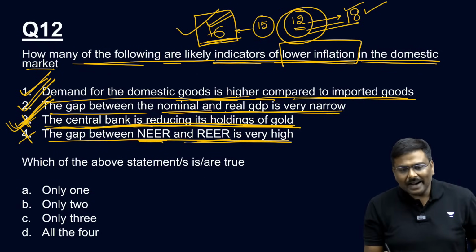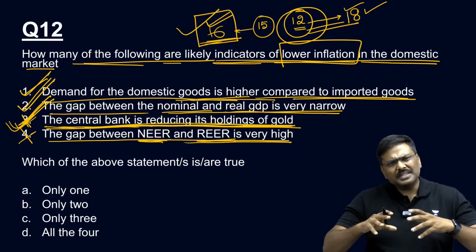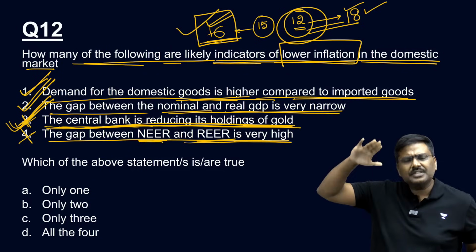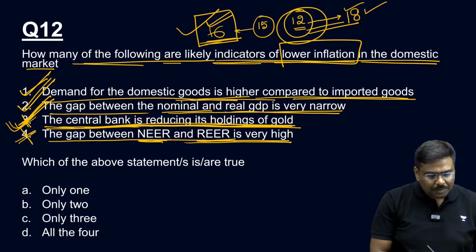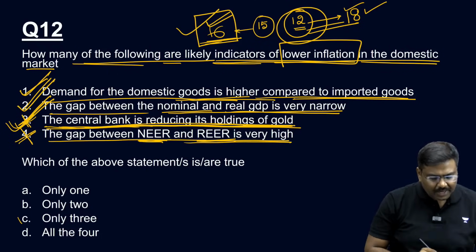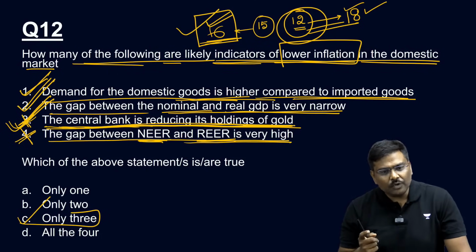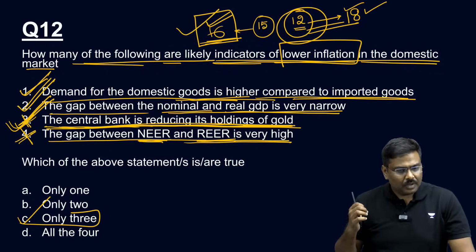The gap between NEER and REER, if it is very high, basically indicates that the inflation rate is higher. So the fourth statement is wrong. The right option for question number 12 will be option C. Only 3 are correct. Can we go forward now? Okay.